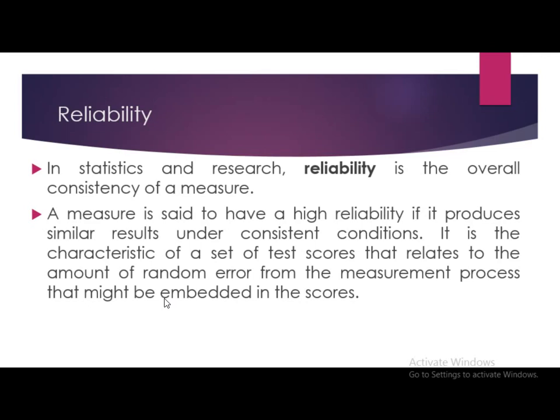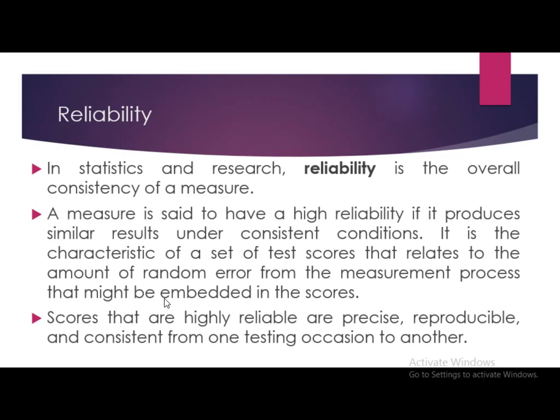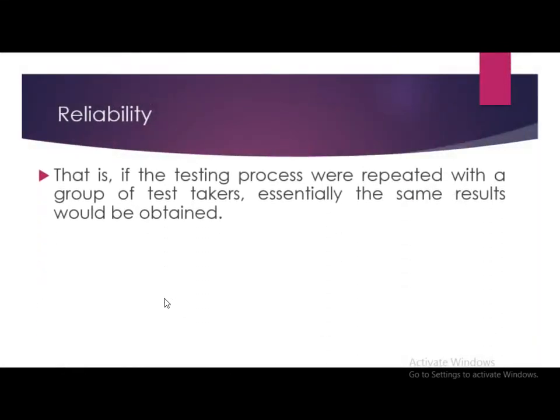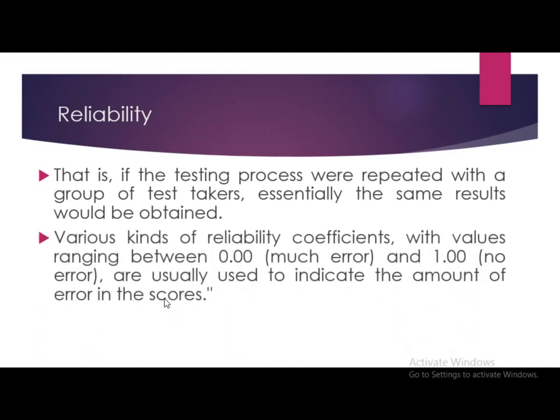It is the characteristic of a set of test scores that relates to the amount of random error from the measurement process that might be embedded in the scores. Scores that are highly reliable are precise, reproducible, and consistent from one testing occasion to another. That is, if the testing process were repeated with a group of test takers, essentially the same results would be obtained.